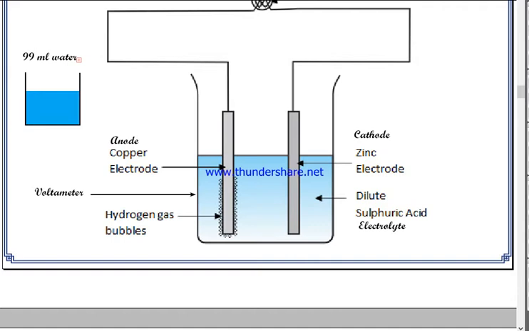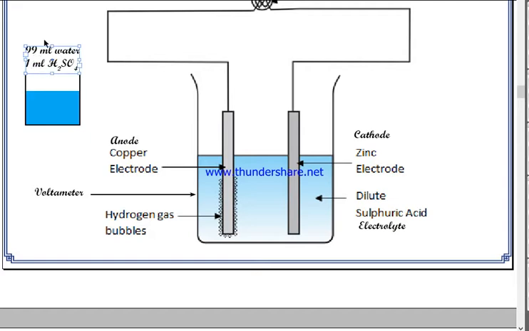H2SO4. This is how you make dilute sulfuric acid. You can make it in different concentration as well, like adding 10 ml of sulfuric acid in 90 ml of water. That also you can do. In this case I'm using 1 ml of sulfuric acid to 99 ml of water, because being a student it could be hazardous to handle higher concentration.